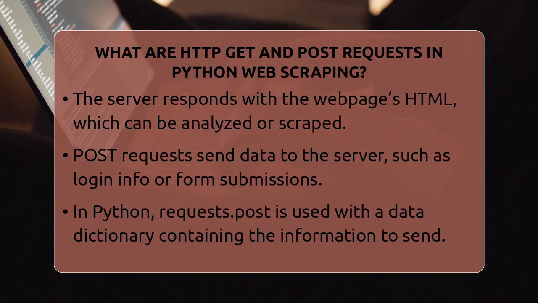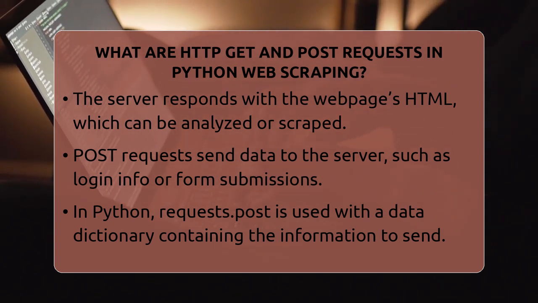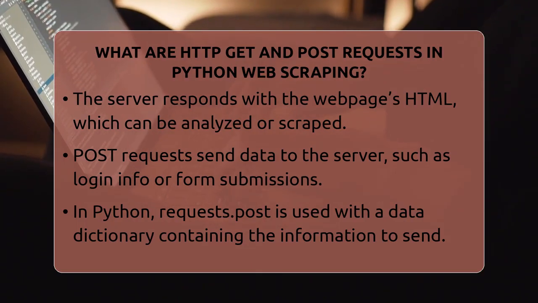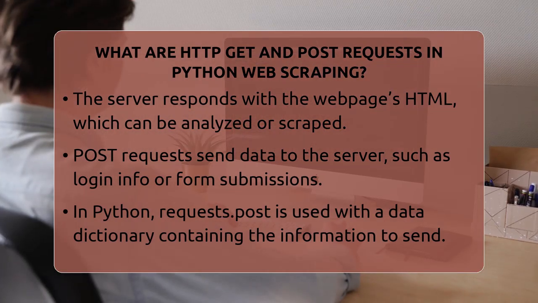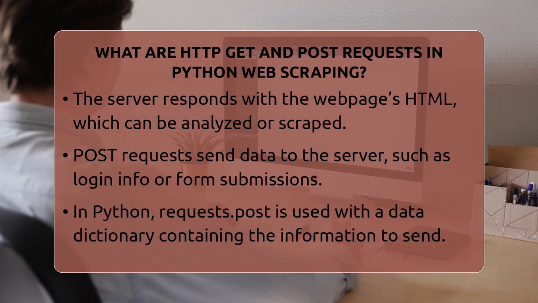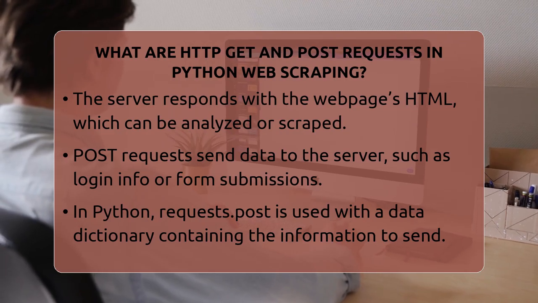Here's a quick example. You write requests.get with the URL of the page you want. The server sends back the HTML and you print it out. That's how you get the raw data of a web page.